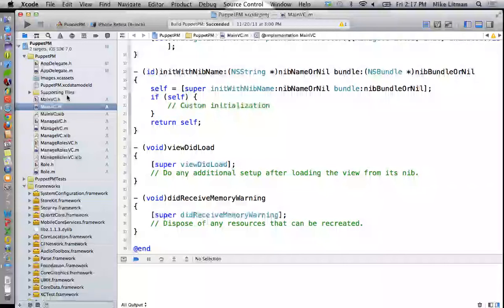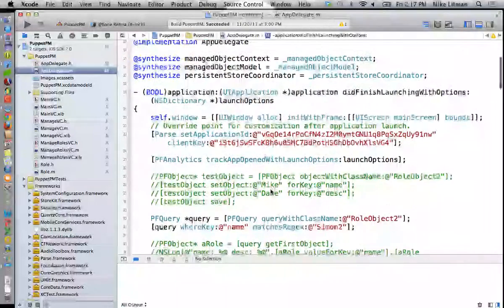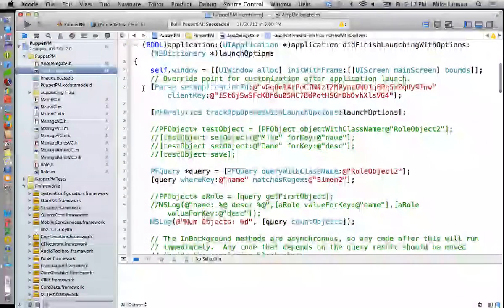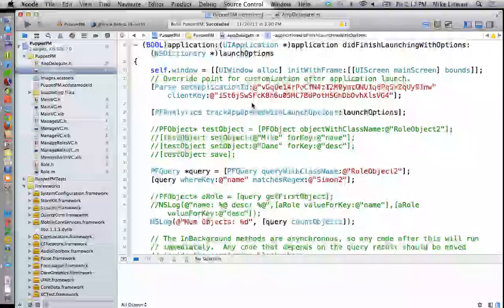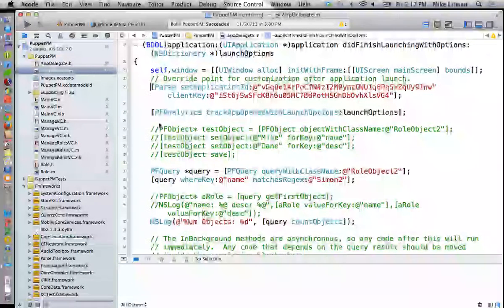Last time we were working out of our, I believe, app delegate, right? For testing our Parse code. So what we did is we brought in all those frameworks. We did all the stuff that their little quick start thing told us to do. It took 5 minutes, but was pretty easy to do. We set our application ID, so this is a unique ID and a unique client ID for this particular application for talking to our hosted app on Parse.